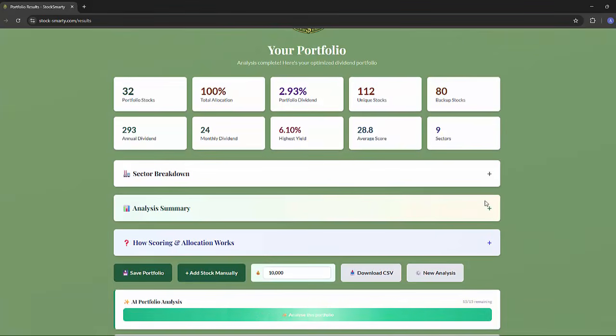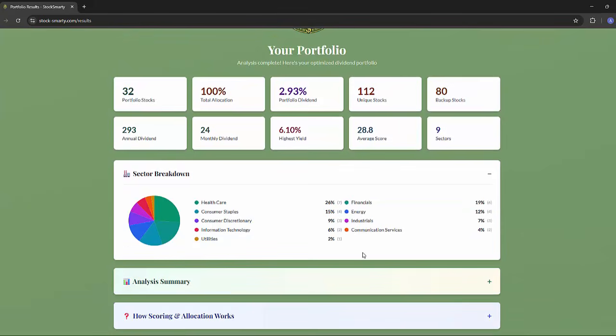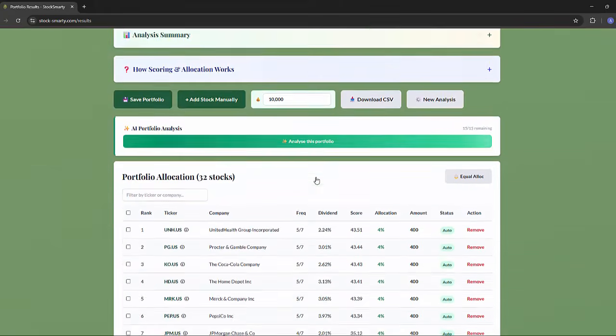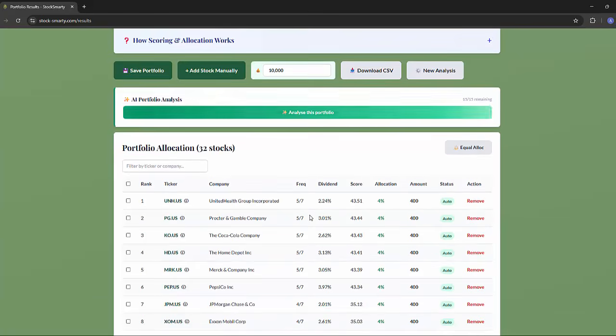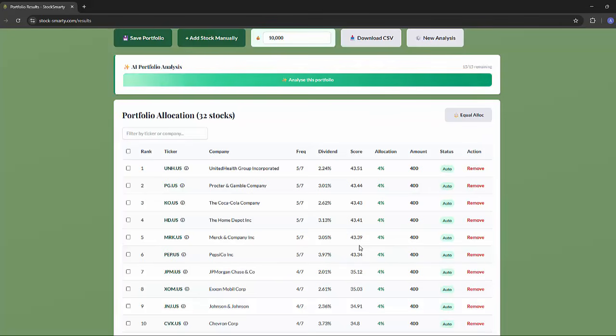In terms of sector breakdown, we've got a useful little pie chart here which tells you the allocation against different sectors. So what we have is 2 tables. The top table is your qualified portfolio. These are the stocks that met your criteria, like your minimum dividend yield. They are scored by how consistently they appear across your selected ETFs and how heavily each fund weights them.